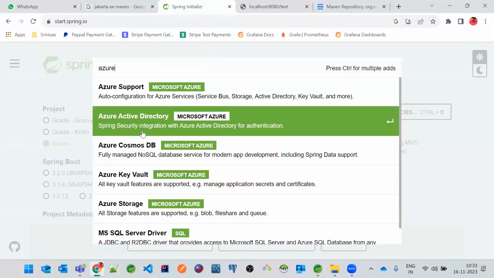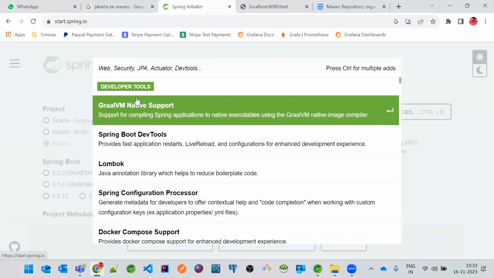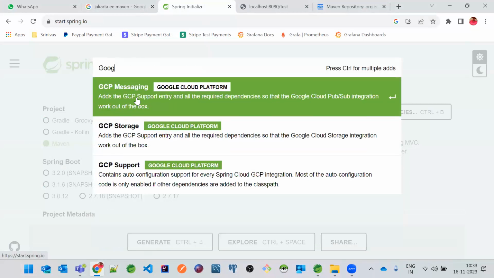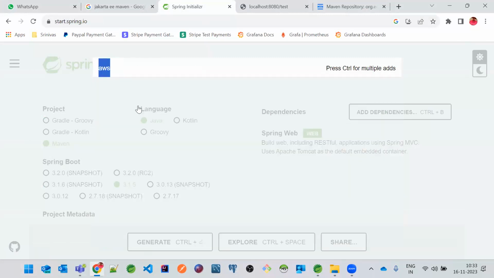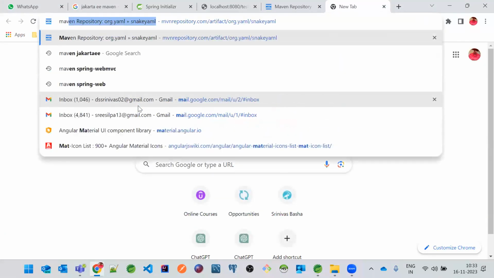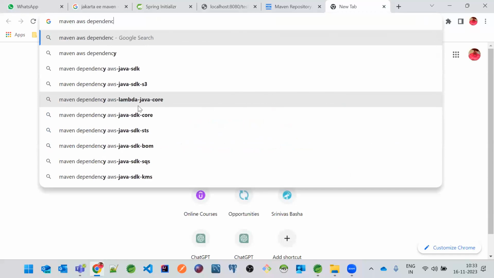Azure related services. And also there are GCP, Google. So GCP storage, GCP messaging, GCP support. And right now, AWS has not been given. So you can just go to this Maven, AWS dependencies.